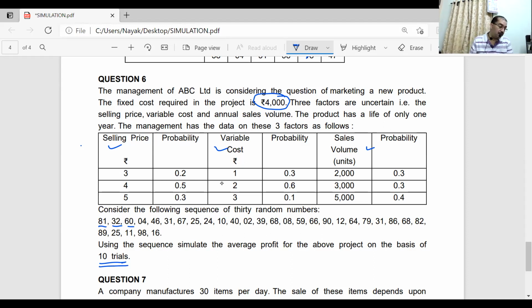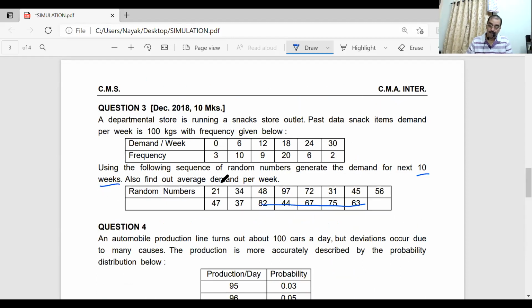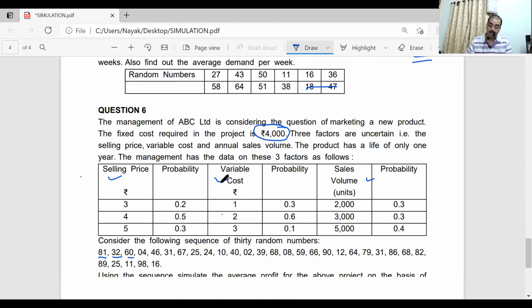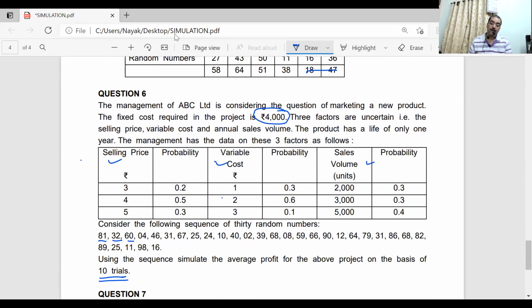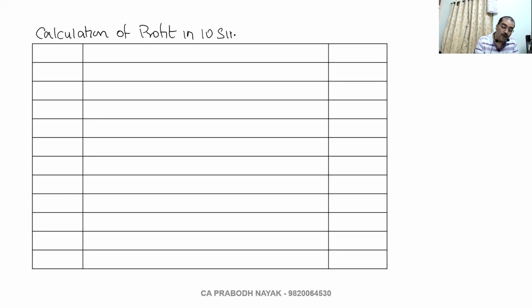Calculation of profit in 10 simulated trials.